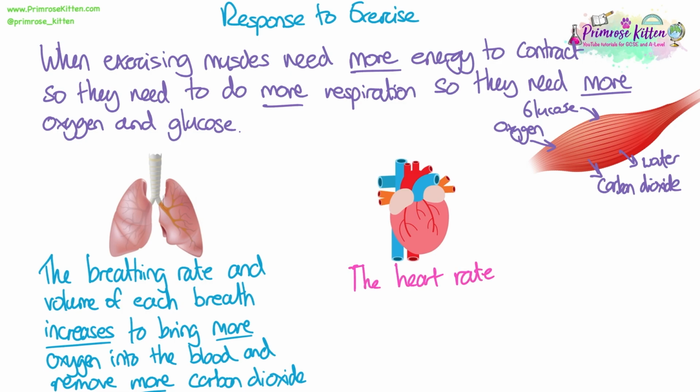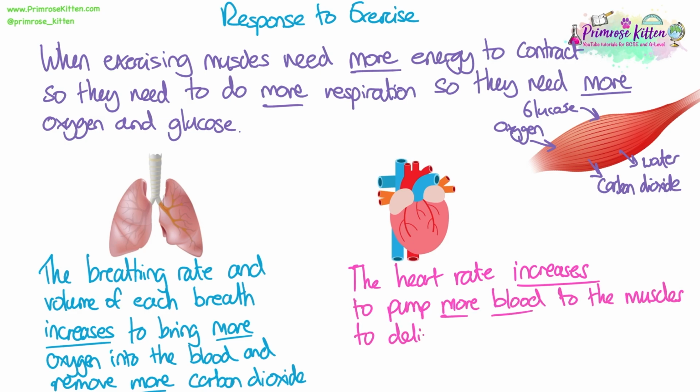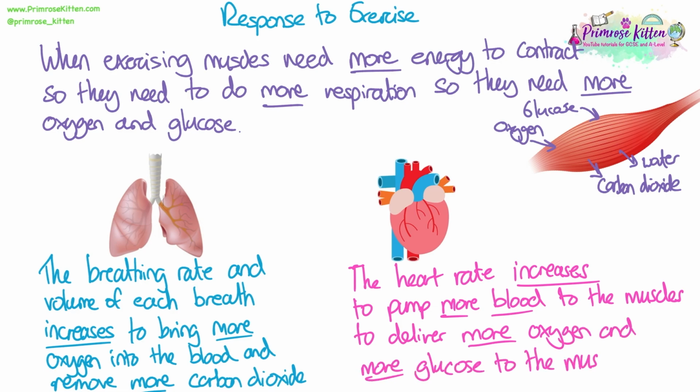Your heart rate increases, so the number of beats per minute of your heart speeds up so that it can pump more blood to the muscles, or pump blood faster to the muscles to deliver more oxygen and glucose. It can also remove carbon dioxide, and if we end up doing anaerobic respiration, remove lactic acid as well. Again, you'll notice I've underlined the word more here. If we don't add the word more to these answers and explanations in an exam question about response to exercise, then we're probably not going to get the marks.